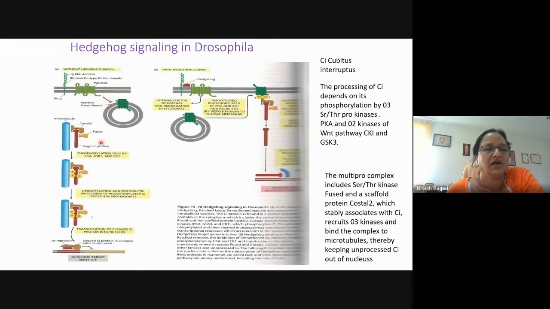Now, there is one large CI protein. This CI protein is held together by Costal 2, which is an adapter protein, and when it is held by Costal 2, it is easily phosphorylated by Fused.